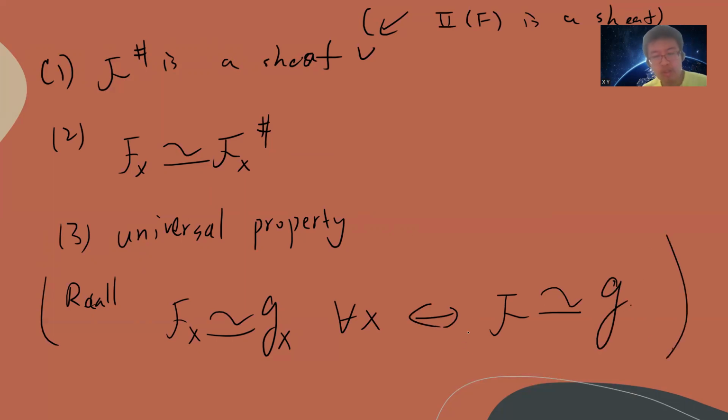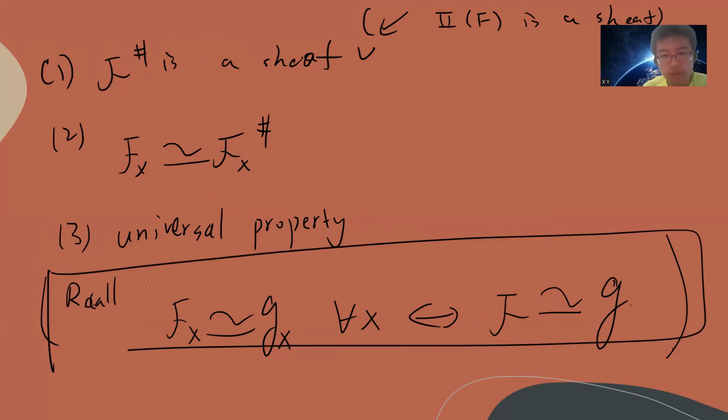Basically, if you have an isomorphism as a sheaf morphism, you can find the phi such that it is bijective, then definitely it will induce bijections on stalks. And if you have a map which induces bijections on stalks, then you can prove these two are the same as a morphism. This isomorphism is a sheaf isomorphism. So this is the theorem that we need to use. Now let's prove the universal property.